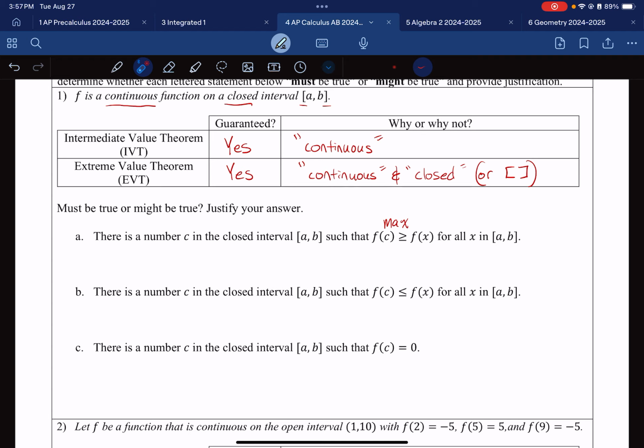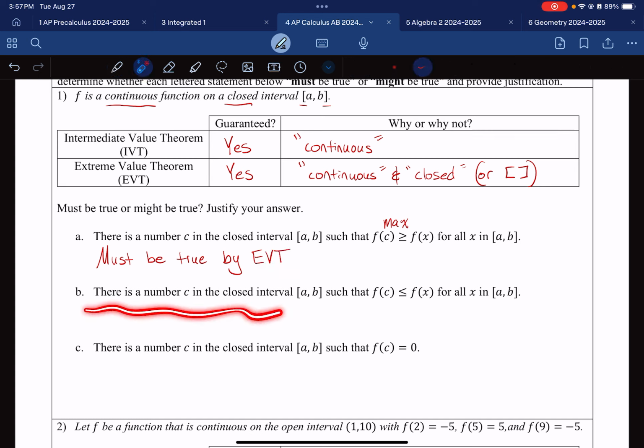Is there a maximum? Well, yes, EVT, extreme value theorem, guarantees that there is a maximum. It doesn't say where it is or when it is. It just says there is a case where there is a maximum. So this one must be true. Why? By the extreme value theorem.